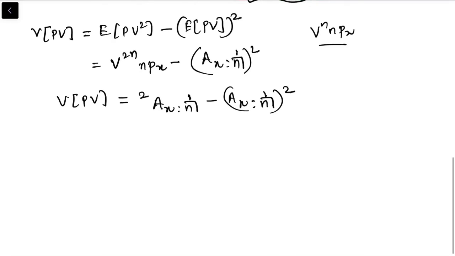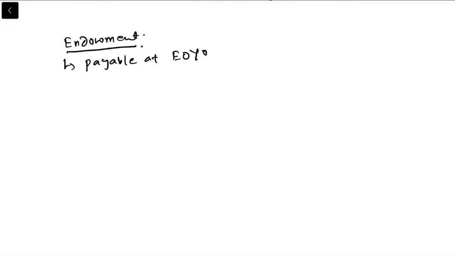Now let's move on to the next assurance, that is endowment. If you remember, endowment is the mixture of term and pure endowment. So even if you survive, you'll get the money, and if you die, you'll get the money. Let's do the first case, payable at the end of year of death. The sum assured is 1 unit, and the person's current age is x.